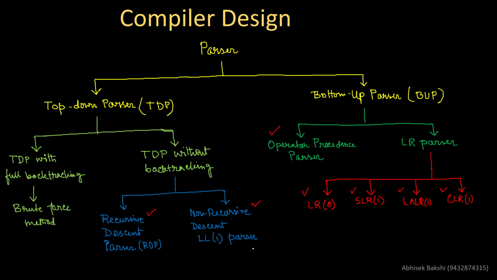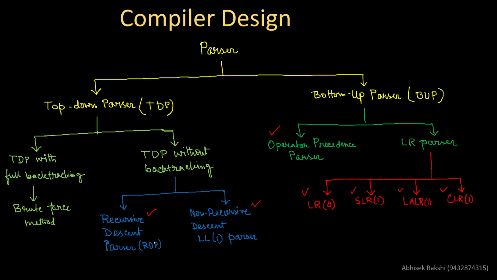That's why I told you that left recursion is not allowed. The reason is that the recursive descent parser actually considers a recursive function for each and every production rule. So if it is a recursive function, and we have seen that we have a chance of infinite recursion using left recursion, that's why left recursion is not accepted.